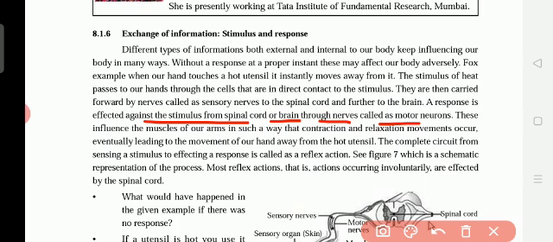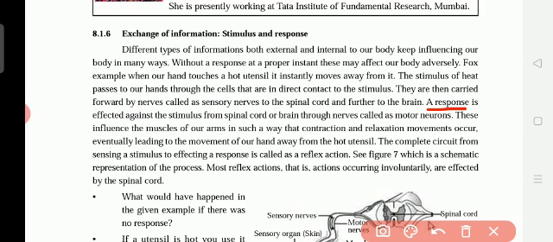Here you should know two things: sensory nerves and motor neurons. Sensory nerves take the message to the brain and the brain sends the message back to the motor neurons to respond to that touch. Okay, understand?